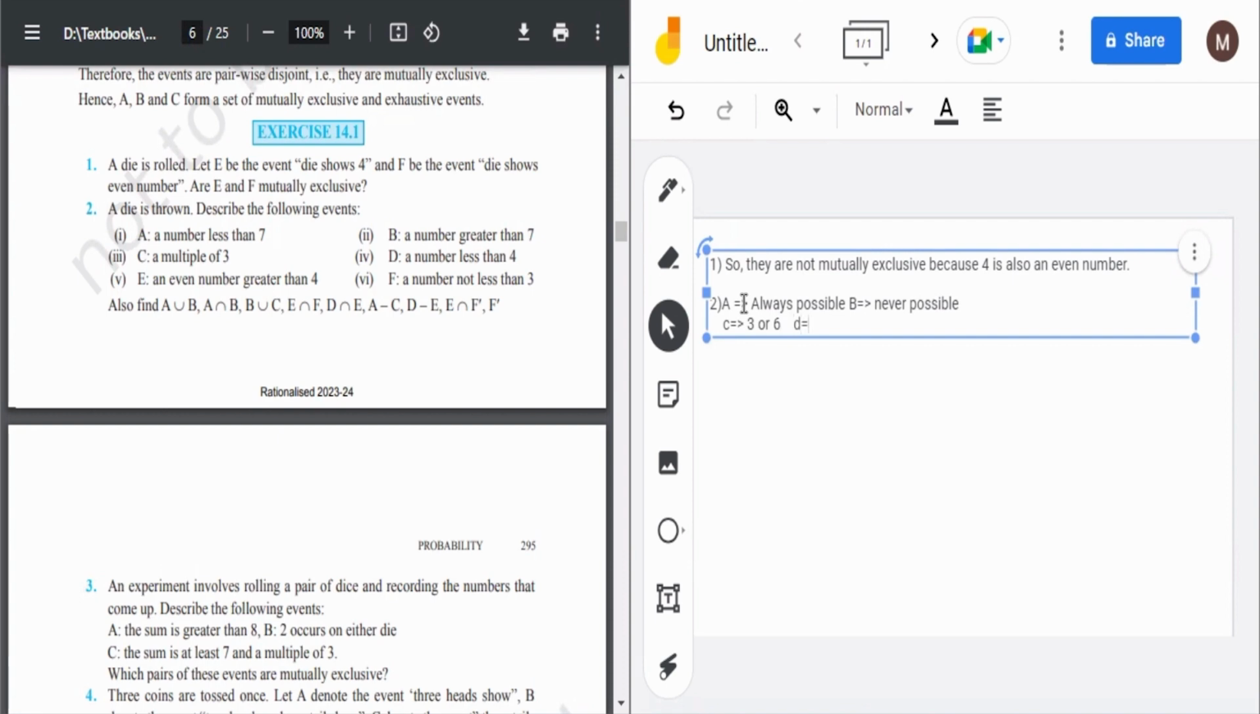उसके बाद डी में क्या बोला है? डी में बोला है a number less than four, so one, two and three. Then E में an even number greater than four, it will be six only. And F में a number not less than three, so it would be three, four, five and six.